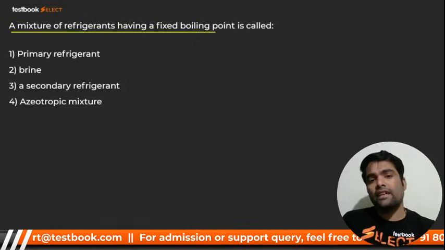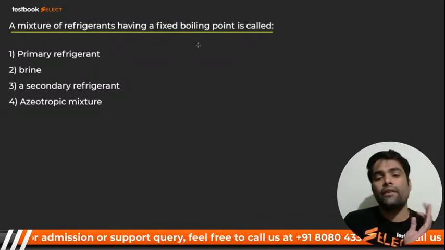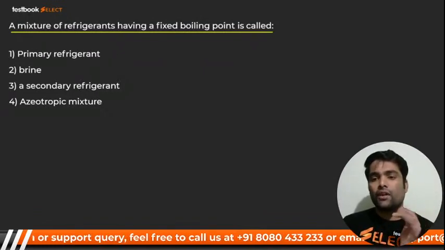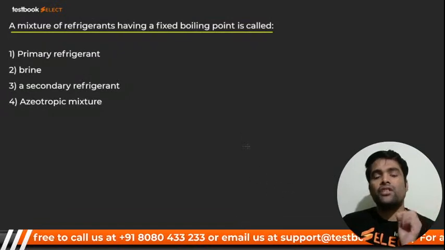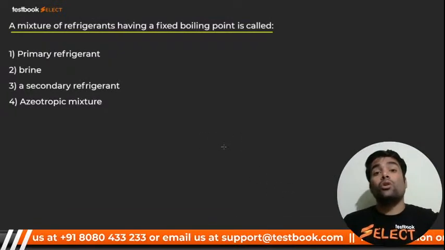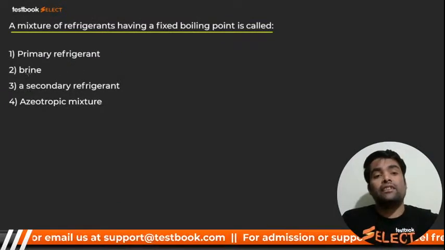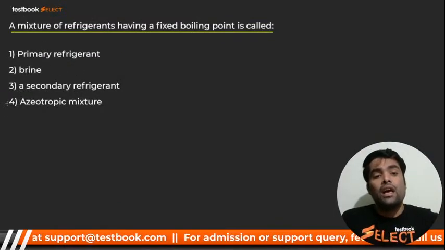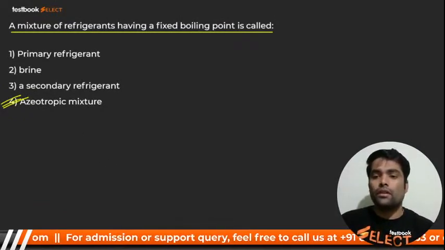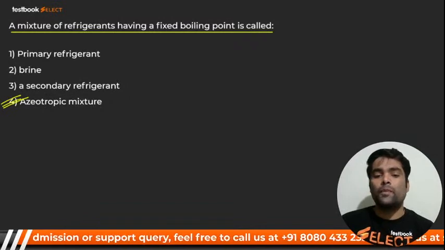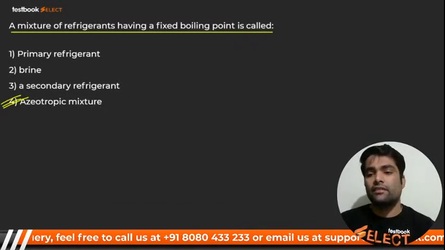A mixture of refrigerants having a fixed boiling point is called, my dear, what? A mixture of refrigerants is nothing but what, my dear? Azeotropic, and it will behave as a pure substance. So definitely, my dear, it is nothing primary, it is nothing brine, it should be an azeotropic mixture. Okay, azeotropes. Hydrogen will be 0 in that case.